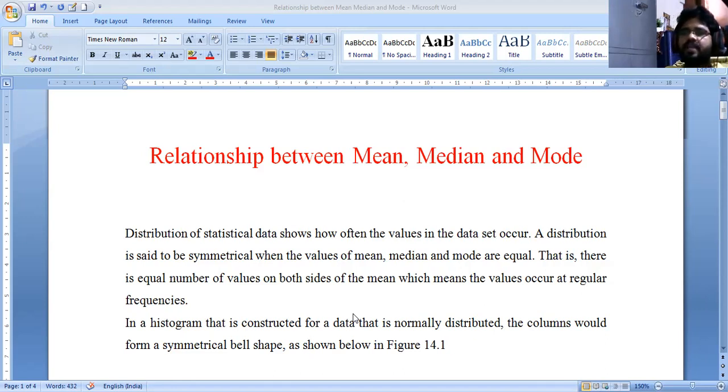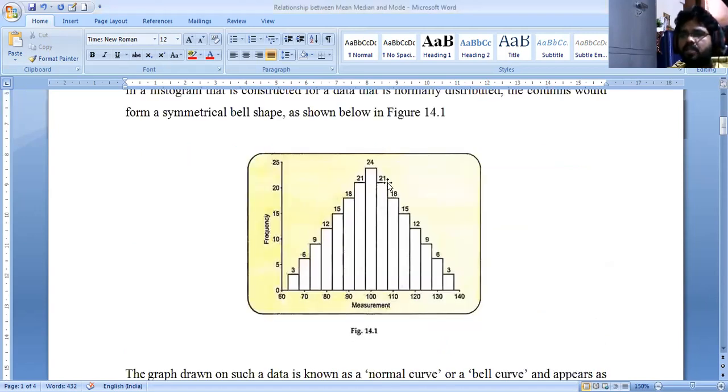In that case there is an equal number of values on both sides of the mean, which means that values occur at regular frequencies. For example, in the graphical representation, take the normal distribution curve. It is bell shaped, so it is also called a bell shaped curve. On the graph we can easily find that the mean value, median value, and mode value are equal.